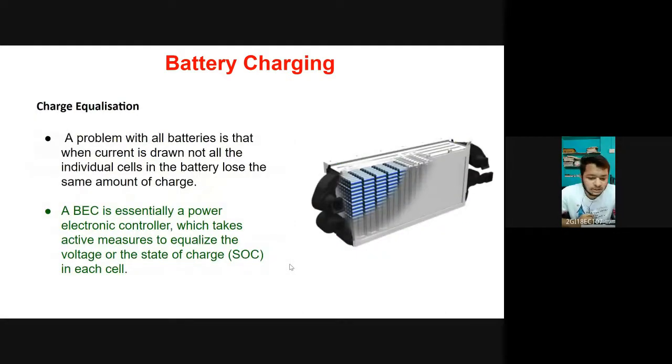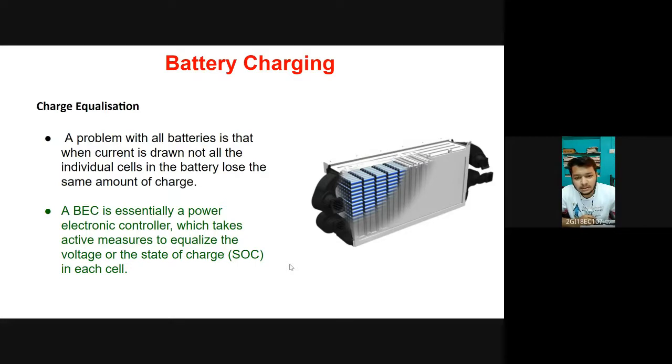However, whatever charging method is used with whatever type of battery, there is always the importance of charge equalization in batteries that must be understood. Charge equalization is also a topic that was given to us, so this will be explained now. A problem with all batteries is that when current is drawn, not all the individual cells in the battery lose the same amount of charge.